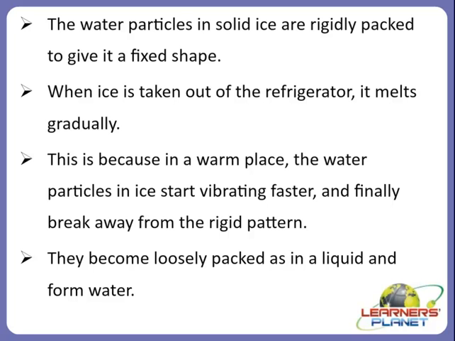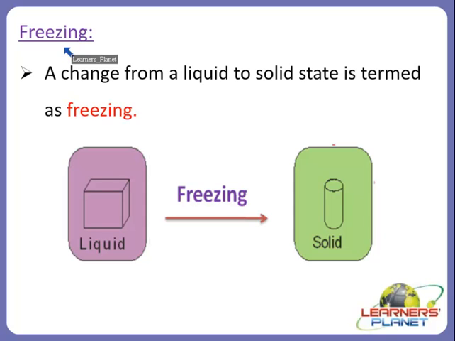Now let us move on to other process. Yes, freezing. A change from a liquid to solid state is termed as freezing, right? Now you will be imagining how can a liquid state change into a solid state?